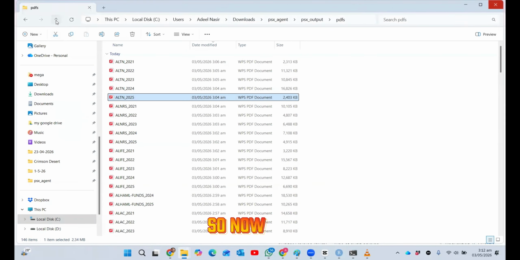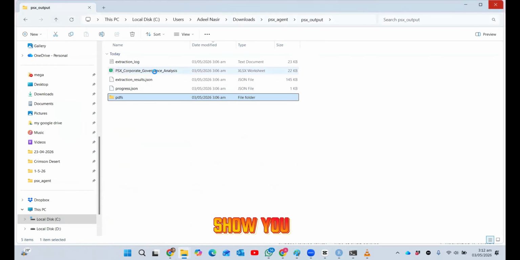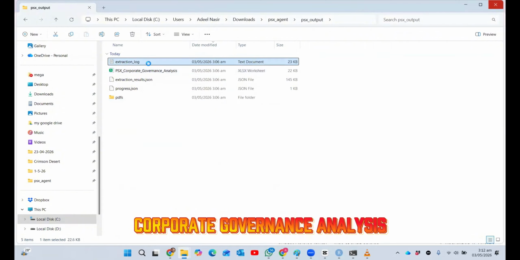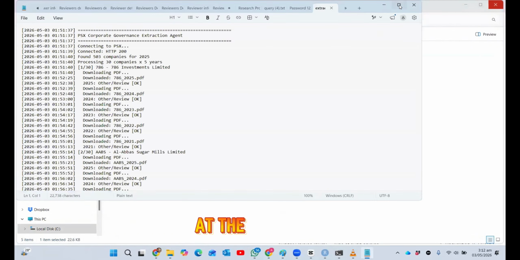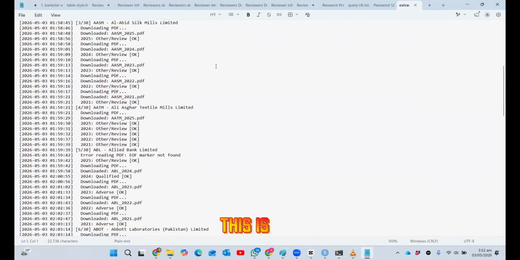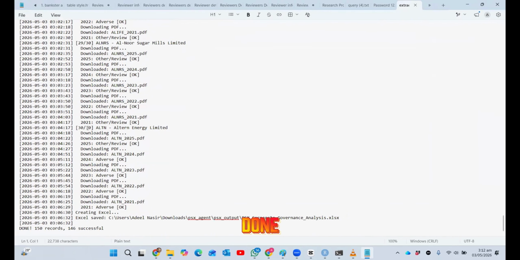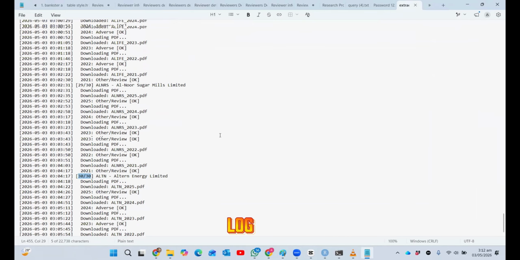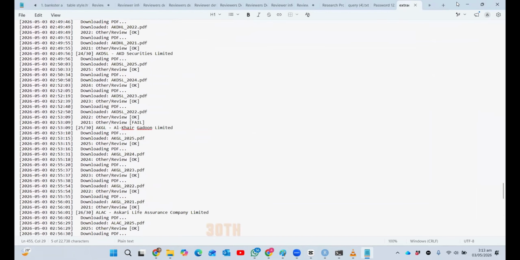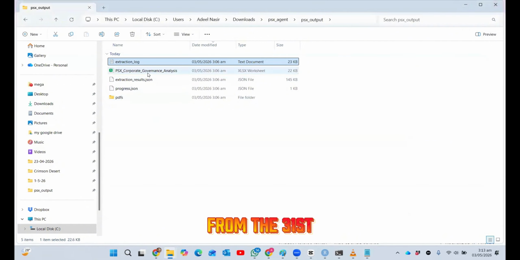Now what I want to show you is the output file, that is the PSX corporate governance analysis data. First, let's see the execution log. This is the log which it will create all the time, so that you can see what it has done. The next day when I run this command again, it will start from the previous log. It stopped at the 30th company, so it will start from the 31st company.